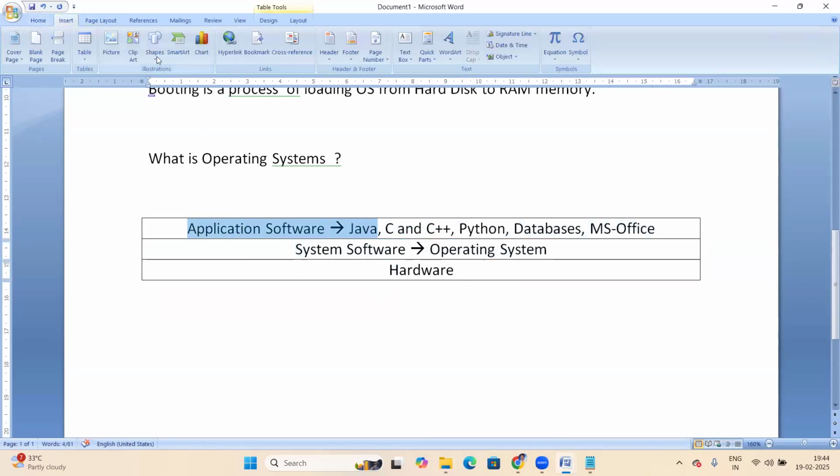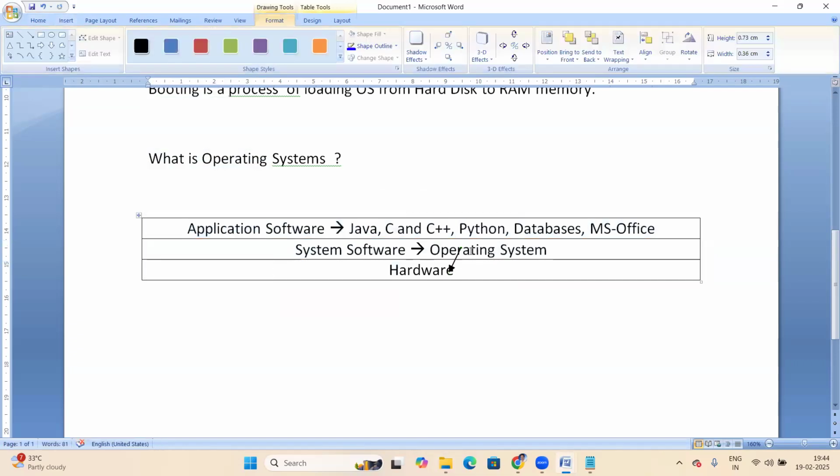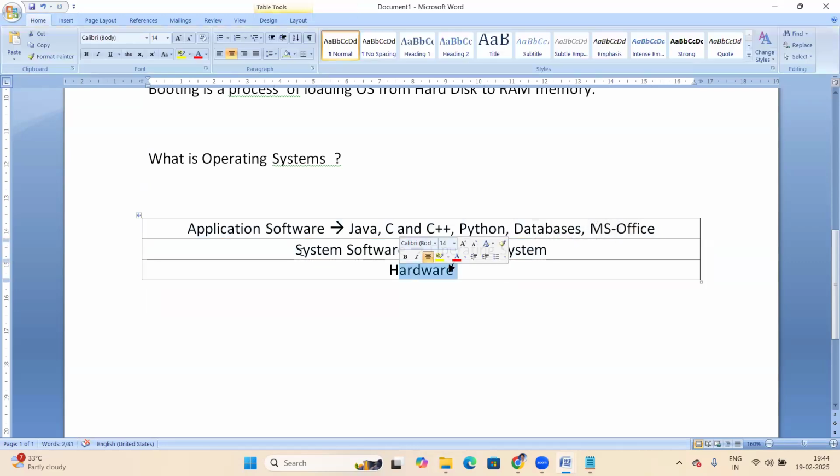So system software interacts with hardware. The OS interacts with hardware components. System software always interacts with hardware, and the OS comes under system software. So only the OS can interact with the hardware.